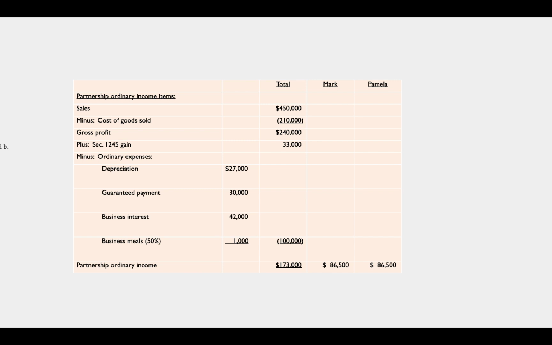The business interest isn't limited because we do not fail the 25 million gross receipts test. This is a smaller partnership. So the partnership ordinary income in total is $173,000. It's allocated half to Mark and half to Pamela. They're equal partners.